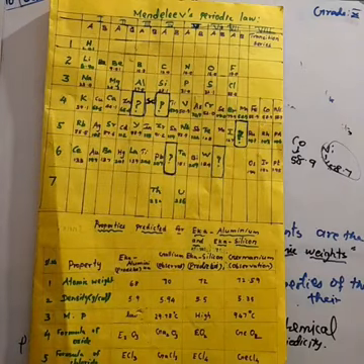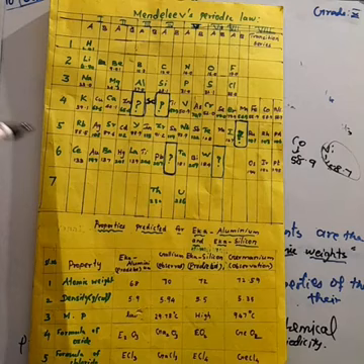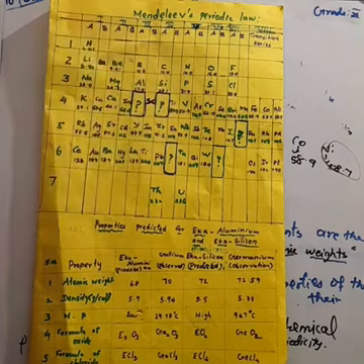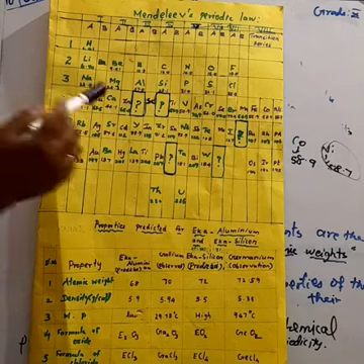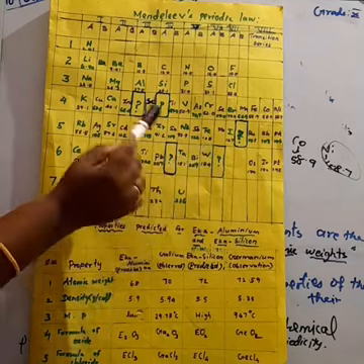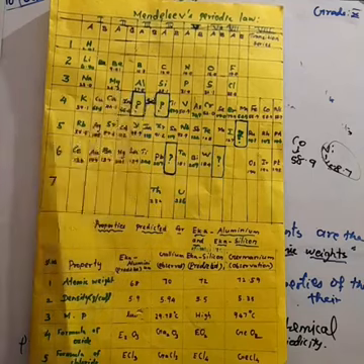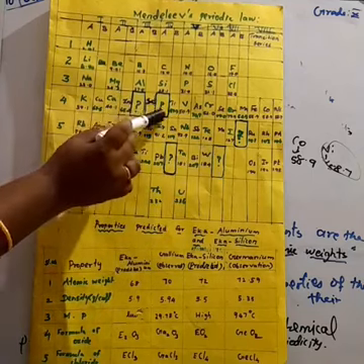Understood? This is the great achievement of Mendeleev. You should observe here the question mark. This question mark belongs to an element that would be discovered.